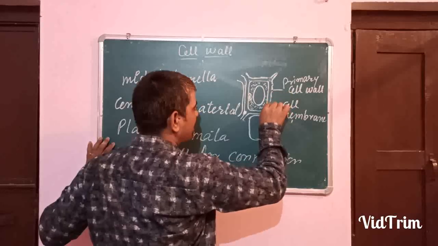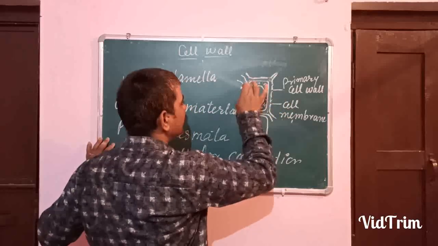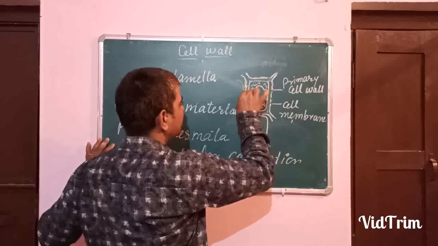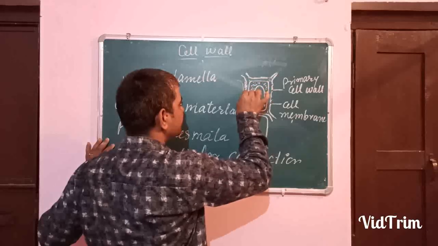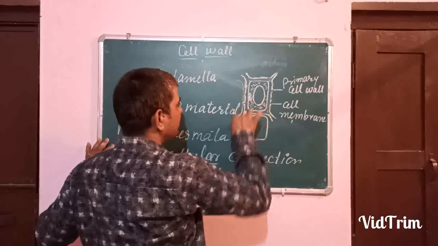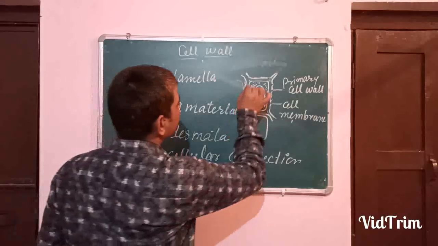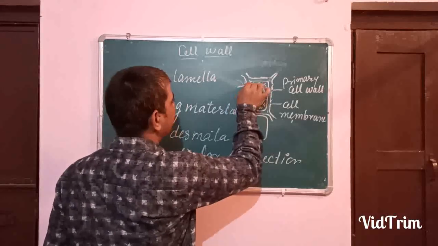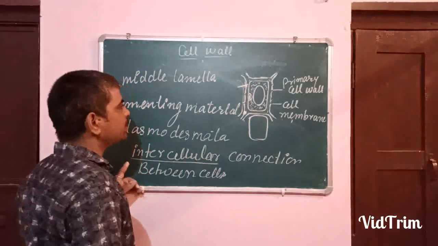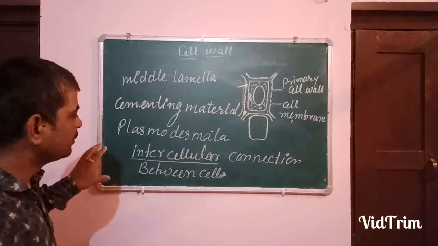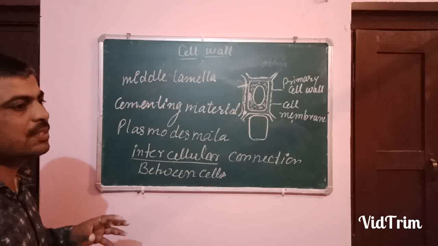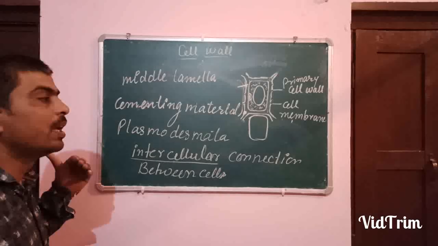This porous structure, this side also, this porous structure, every side, in this way, porous structure. So between these pores, the thin strands join one cell to another, and these are the plasmodesmata that establish the intercellular connection between the cells to exchange some required materials from one cell to another.